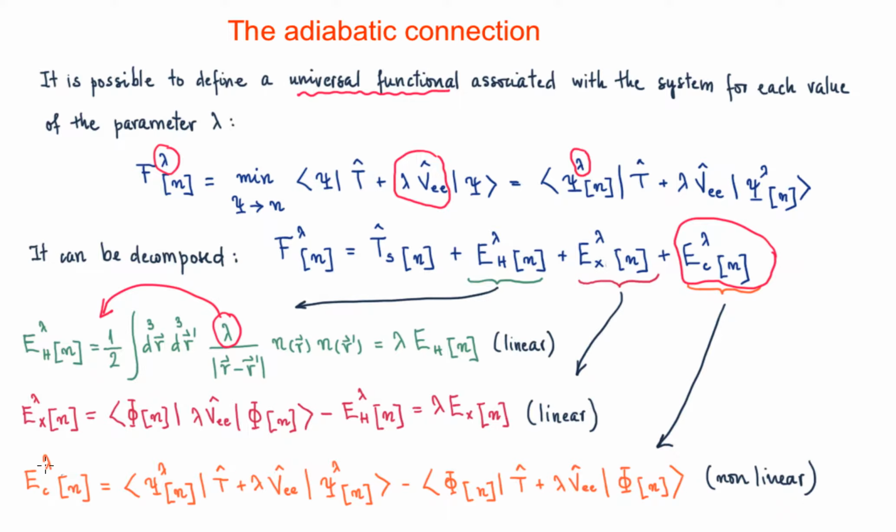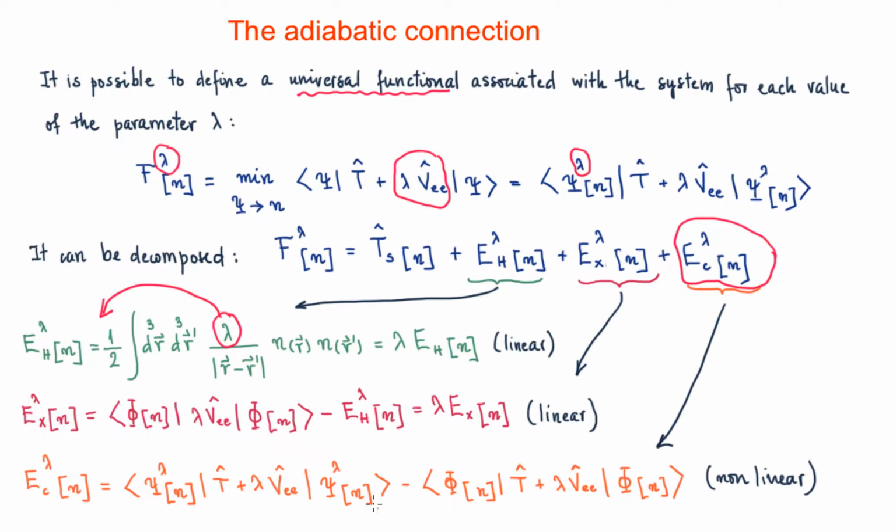So how are we going to deal with this correlation energy functional? That's where the Hellmann-Feynman theorem enters. What we are going to do is take the lambda derivative of this correlation energy functional.